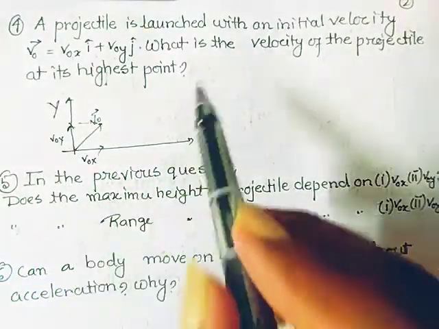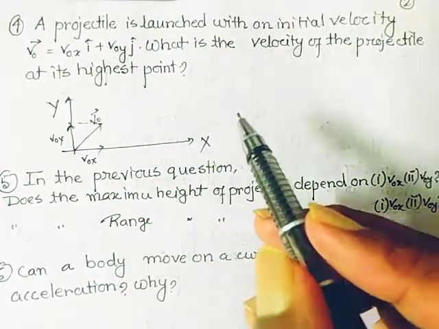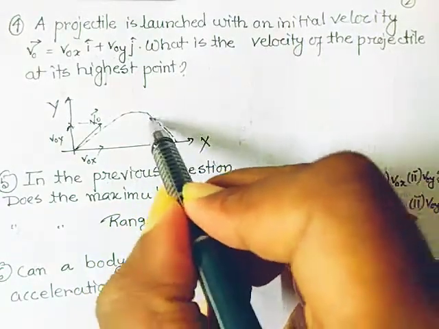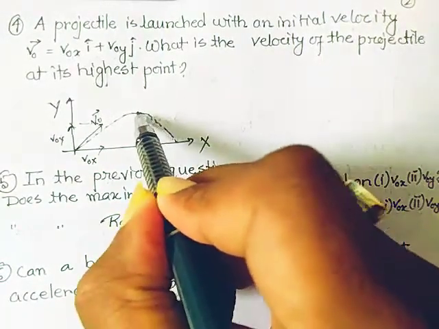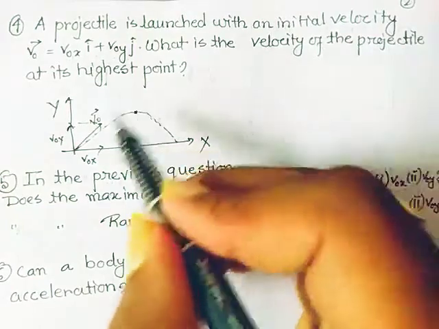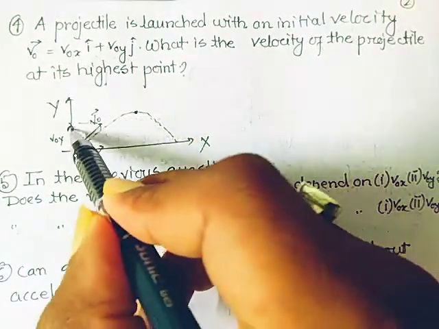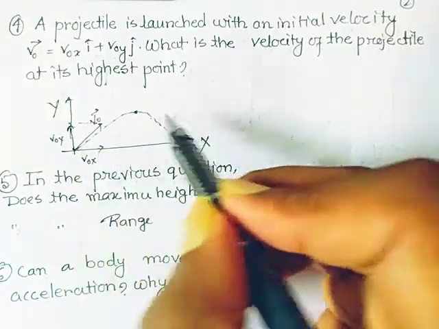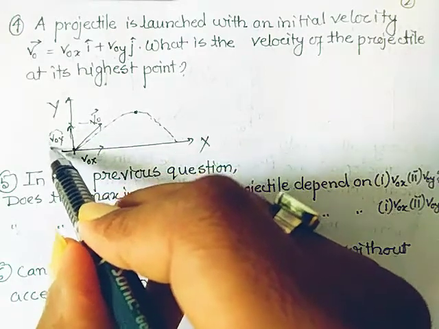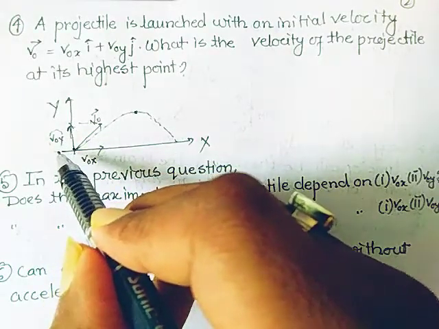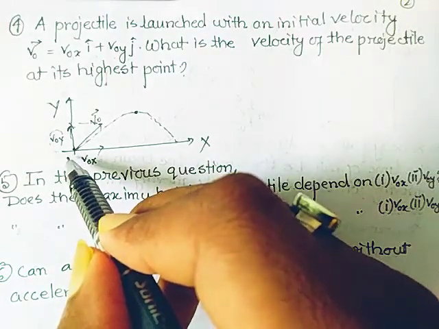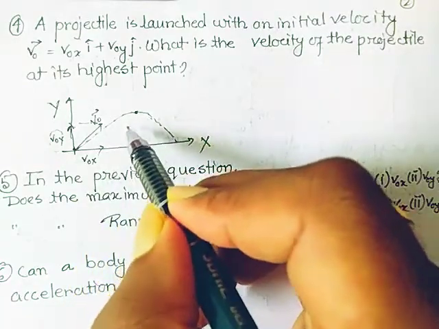Basically it has two components, one along the y axis and another along the x axis. What is the velocity of the projectile at the highest point? When the particle reaches the highest point, that is here, at that time what is the velocity? That is the question. Why does the particle reach the highest point? The particle reaches the highest point due to Vy. As the particle moves upward, the value of Vy, that is the initial velocity along the vertical axis, decreases due to the acceleration due to gravity. And when it becomes 0, at that time it reaches the maximum height.